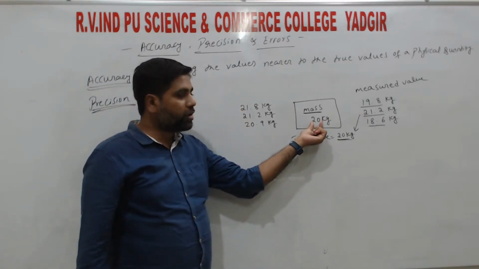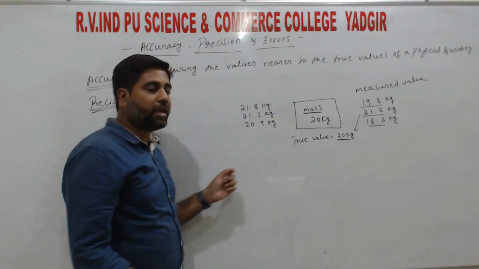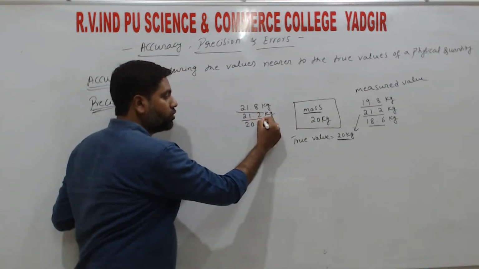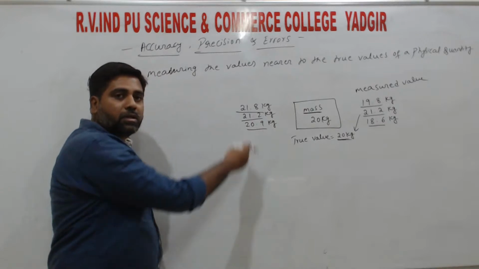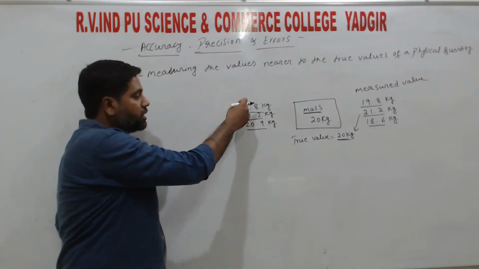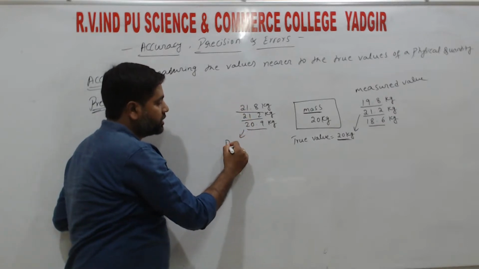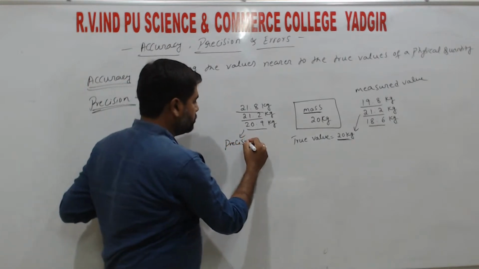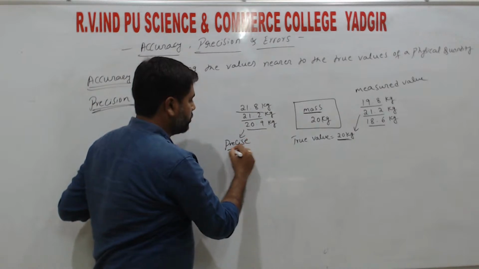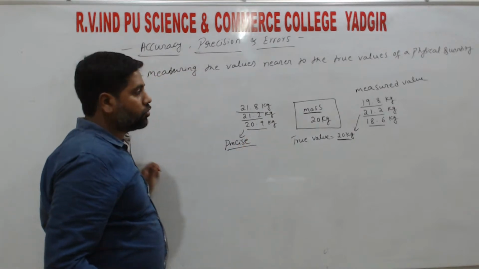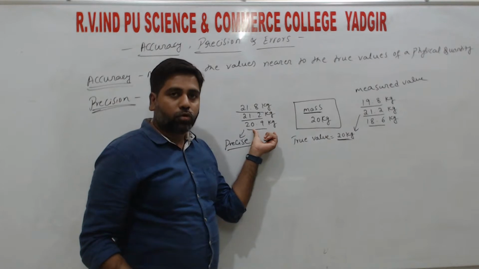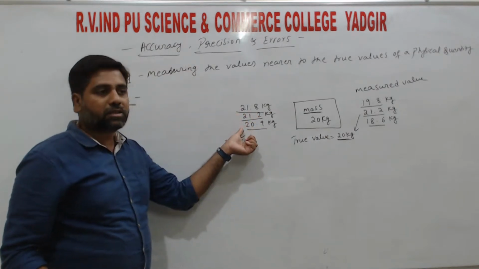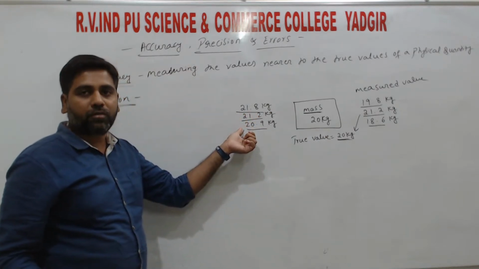ನಮಗೆ true value ಎಷ್ಟಿದೆ ಅಷ್ಟು ಬರ್ತಾ ಇಲ್ಲ, but ನಾವು each and every time measure ಮಾಡಿದಾಗಲೂ ಕೂಡ ಅದರ value ನಮಗೆ same ಬರ್ತಾ ಇದೆ. That means these values we call as precise. Right? ಇದು accurate ಆಗಿ ಇಲ್ಲದಿರಲೂಬಹುದು, but each time measure ಮಾಡಿದಾಗ ನಮಗೆ precise value ಸಿಗ್ತಾ ಇದೆ, right?